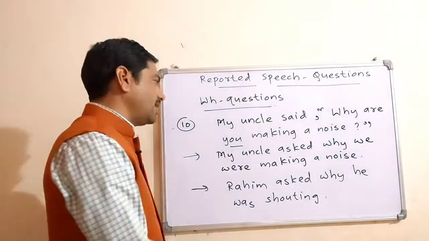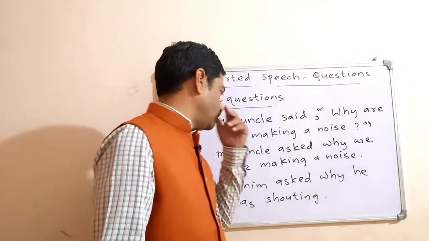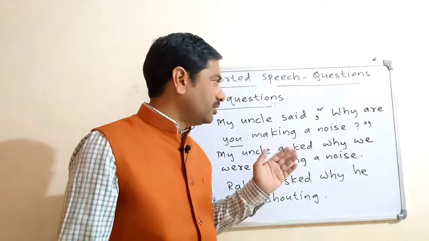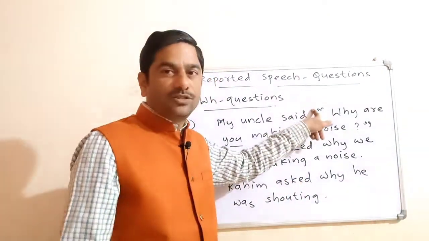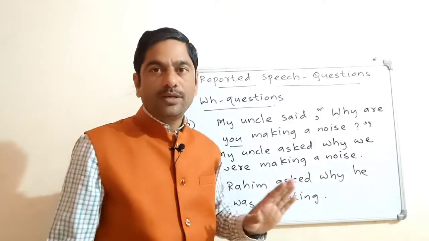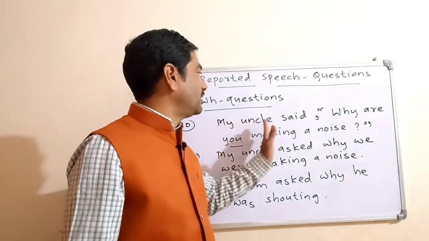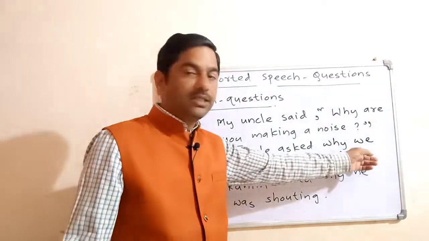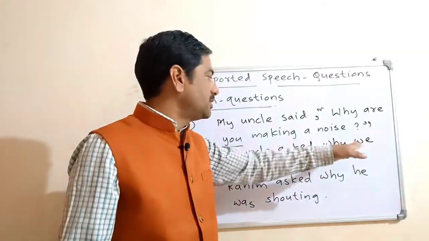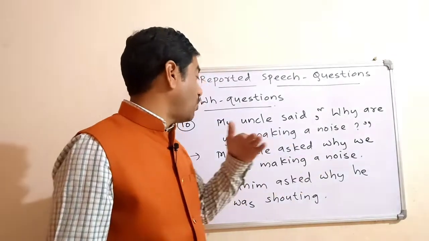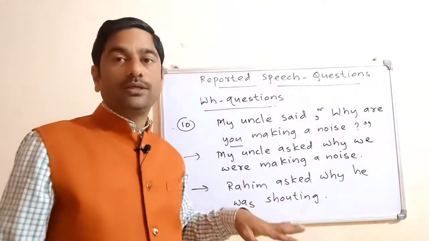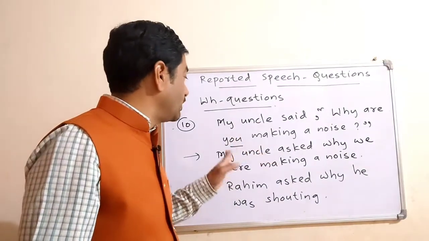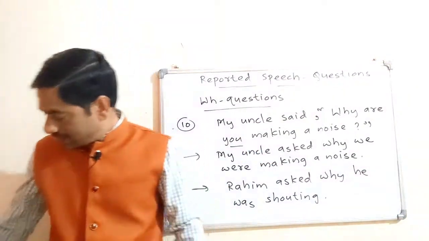You can make use of I also in place of this we. Why I was making a noise? Because here the object is not given. You can assume that my uncle said to me, or my uncle said to us. So this is one answer. Another answer is: my uncle asked me why I was making a noise, or my uncle asked why we were making noise. Both answers are right.